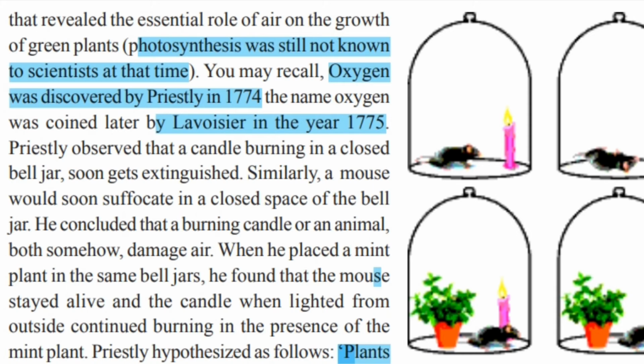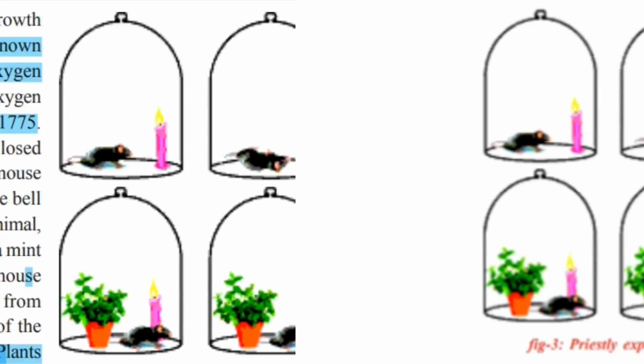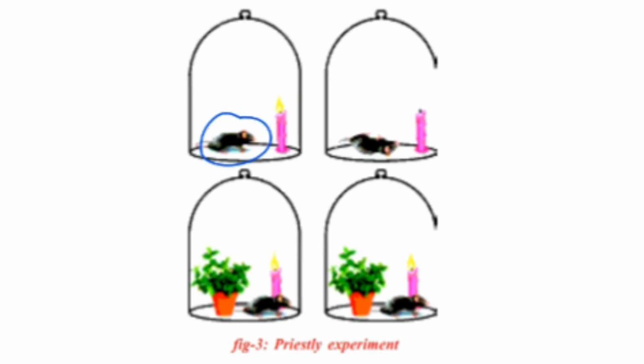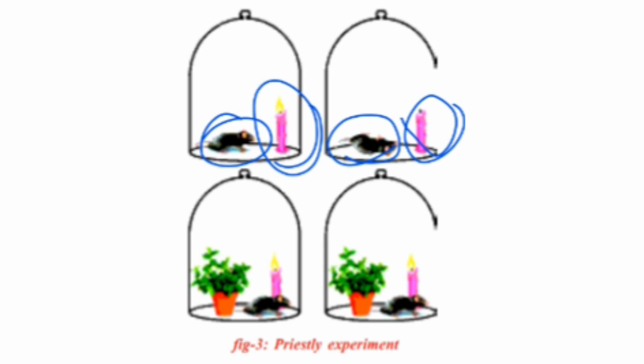What Priestley did here was, first he kept a mouse and a candle in a bell jar. This is a bell jar. Then the mouse suffocated and the candle went out when he kept them in the bell jar. So he hypothesized that these somehow damaged air.